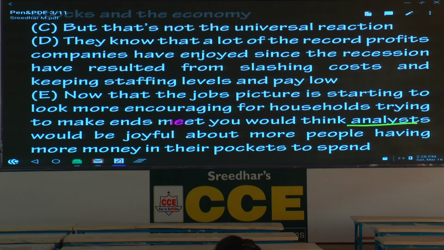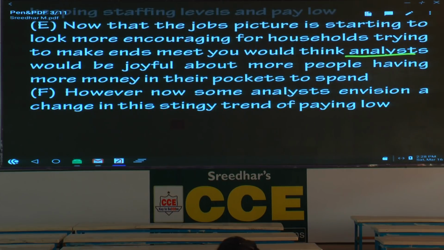And here, where do you find it? There are 2 sentences with contrast. What is the first one? But. Please underline the word but. And there's one more contrasting sentence. Which one is that? Underline the word however.